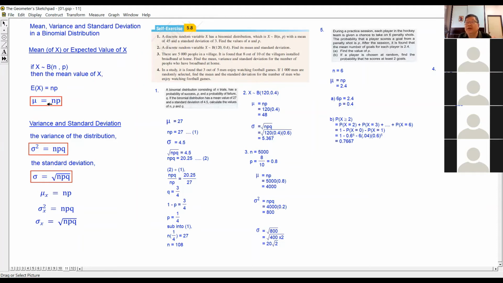In a binomial distribution, sometimes the value of x changes from 0, 1, 2, 3, 4, 5, 6 until n. So we can have different values of x. So let's say if I were to perform this experiment, I have a certain value of x. When you perform the experiment, you will have a certain value of x.